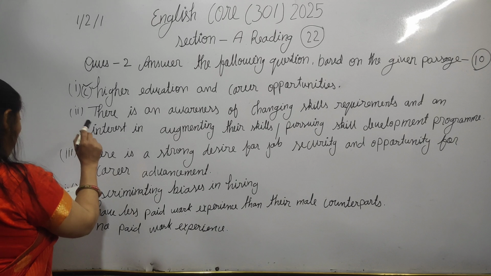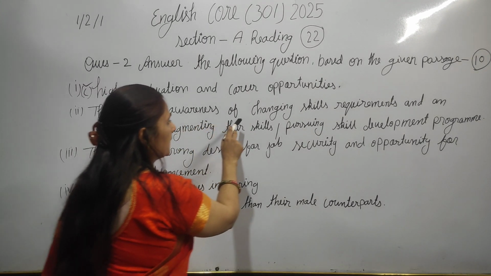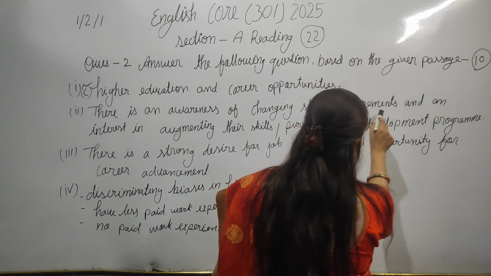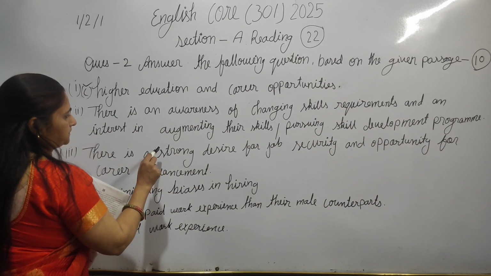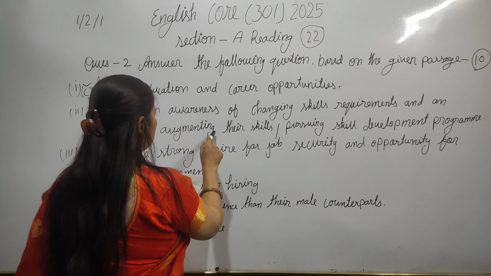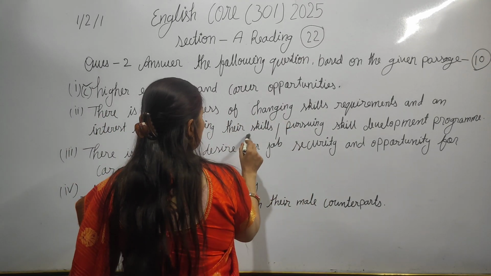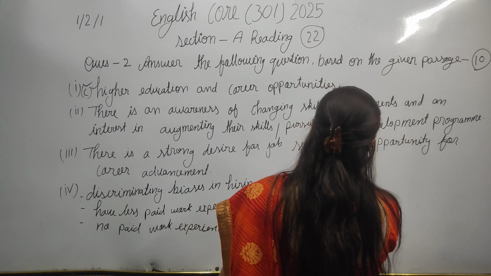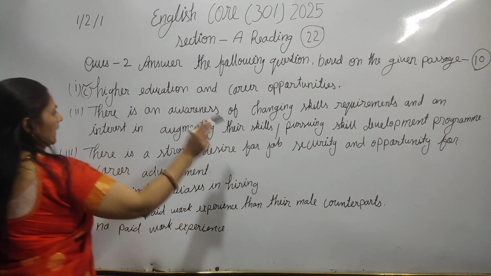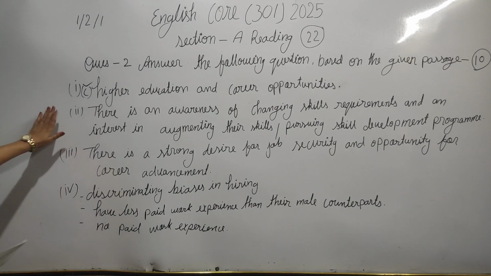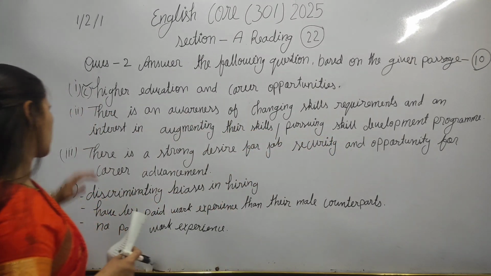Here you should write: there is an awareness of changing skill requirements and an interest in augmenting their skills, pursuing skills development programs. So this sense you should write according to the sense based question. So you should write this sense in the second answer.